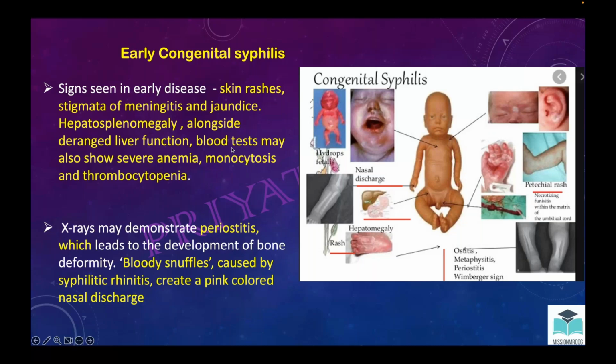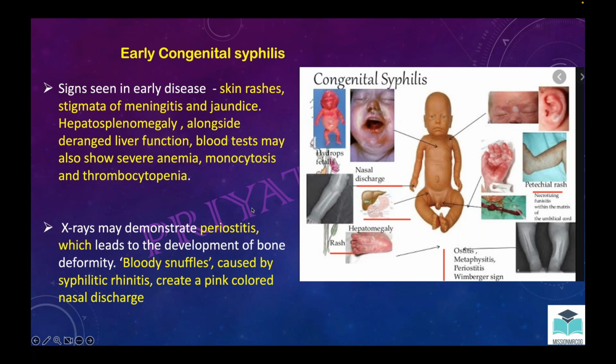X-ray, if done, may show periostitis. There may be bloody sniffles, usually caused by syphilitic rhinitis. This is a nasal discharge, pink colored, so this is bloody sniffles. So these are the early congenital syphilis features.